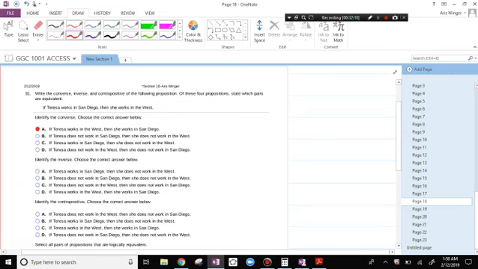The inverse: if Teresa does not work in San Diego, then she does not work in the West. Just put nots on both of these. Identify the contrapositive: reverse the two, and negate them. If she does not work in the West, then she does not work in San Diego.